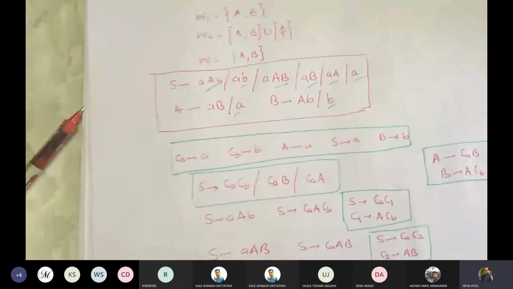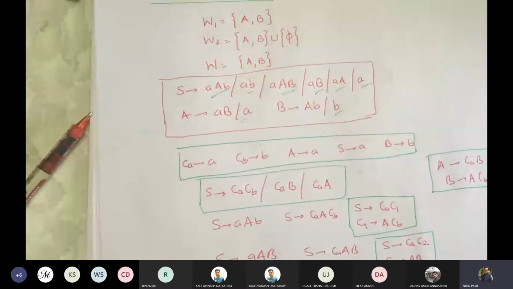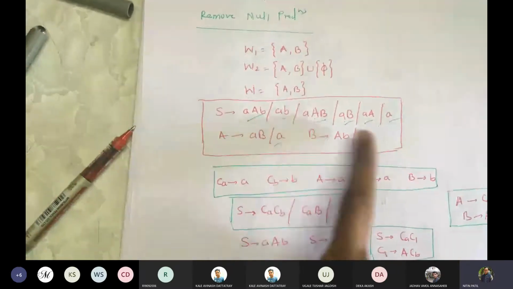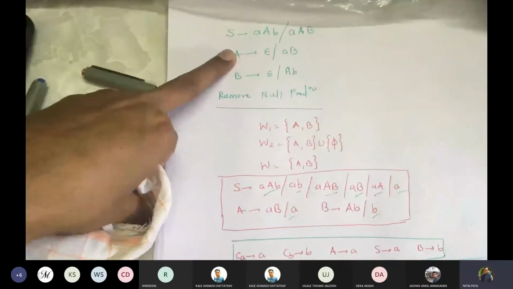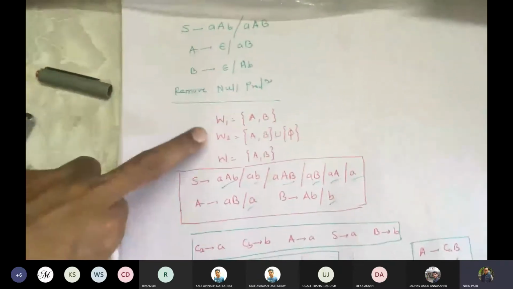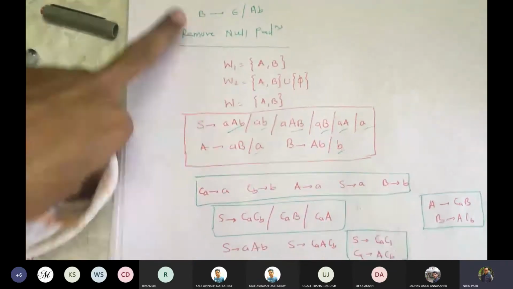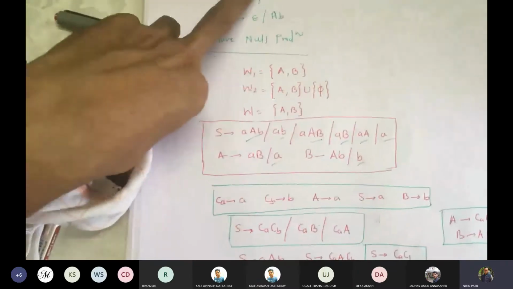The big thing you have to take care of is how exactly you are converting after removal of null production, the new productions. Okay, so this was the production set given. You are asked to convert this to CNF. So we first constructed a set of nullable variables. So we got A, B. As they are nullable, both of them are nullable.